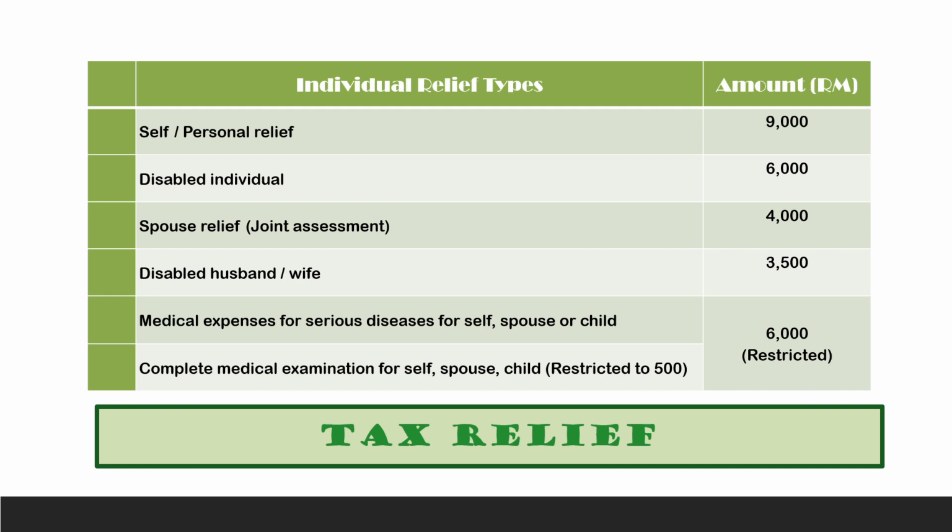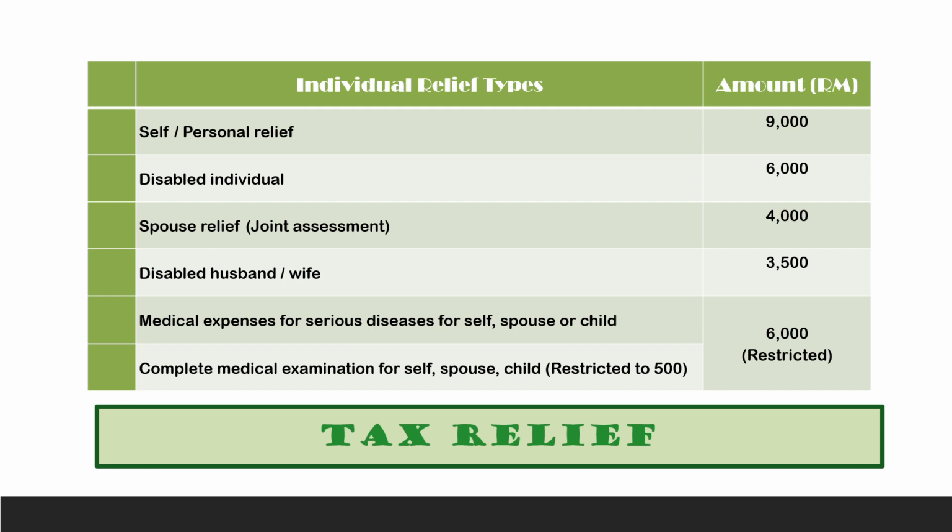Then the next one is the disabled individual. For this, you must get approval from Jabatan Kebajikan Masyarakat that you are a disabled or OKU person. When you have that approval letter, only then can you claim for this relief. Another thing I would like to highlight is that whenever you claim relief, it must be supported with valid documents or receipts. When you incur expenditure, all these receipts must be kept, because they are documents of proof and evidence.